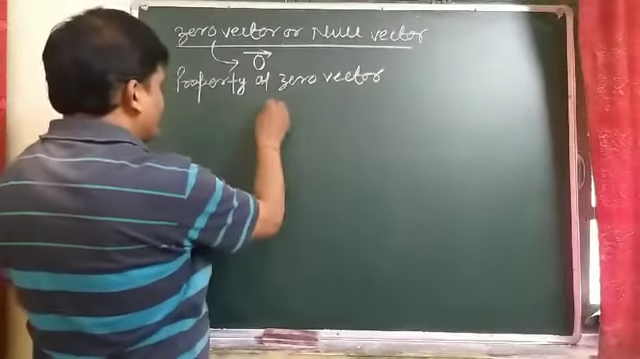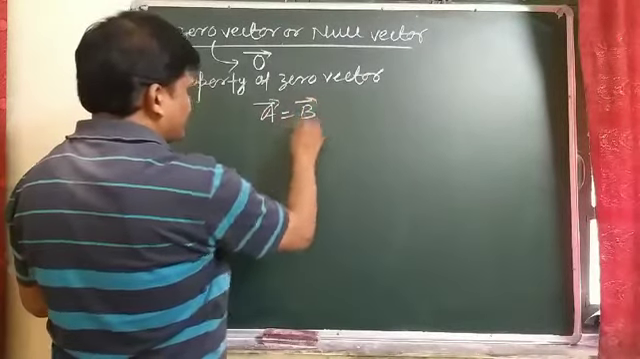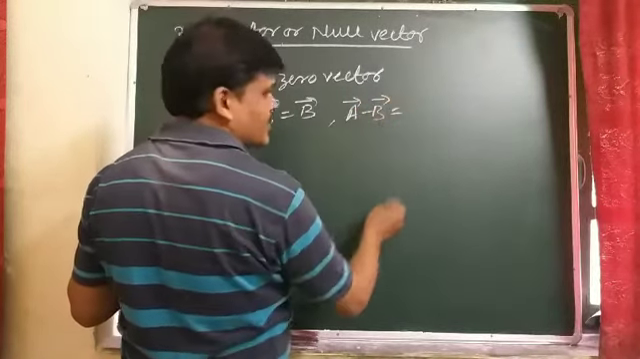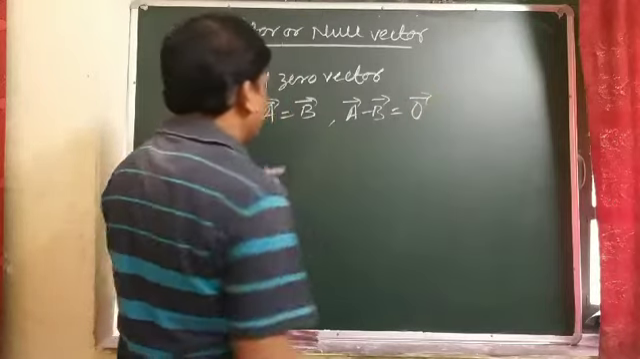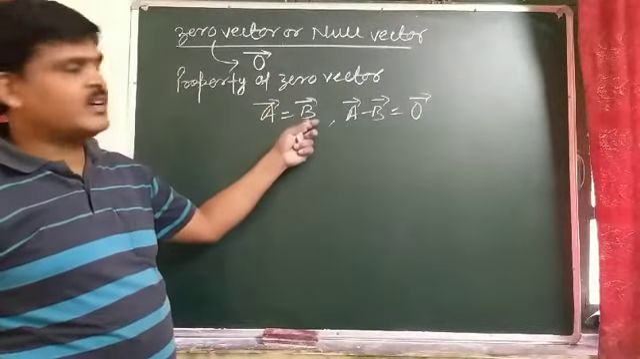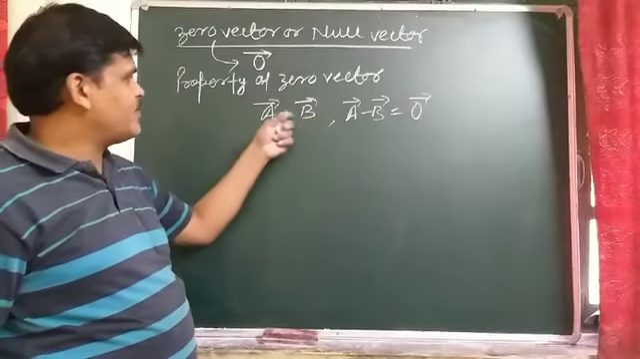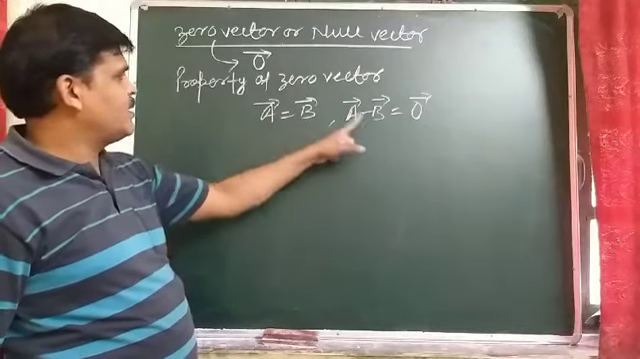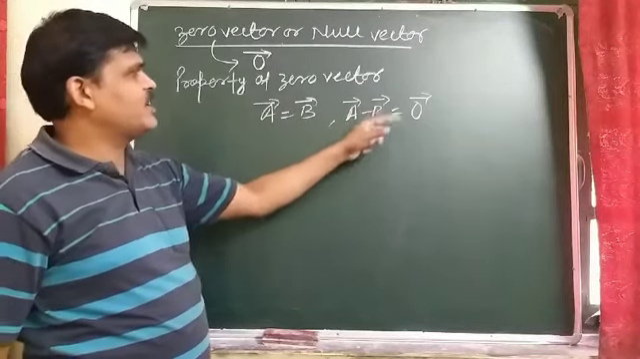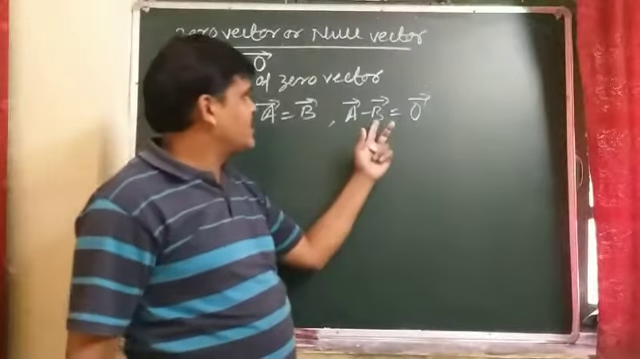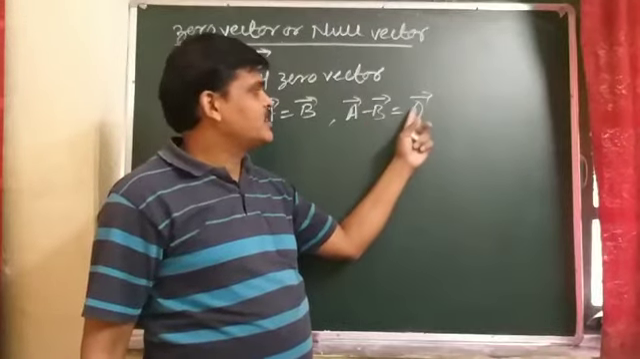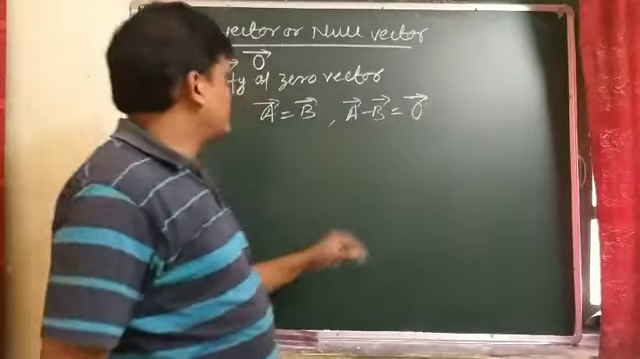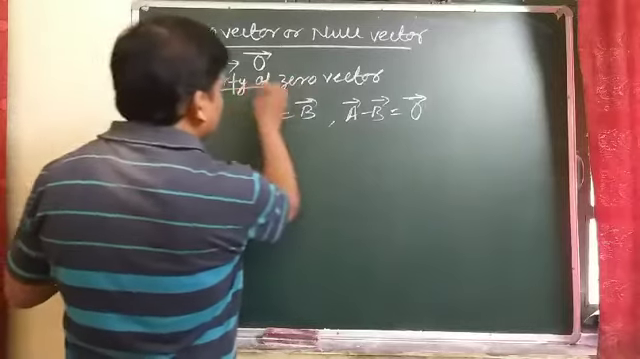Student, if vector A is equal to vector B, so vector A minus vector B is what? Zero vector. If vector A and vector B are equal, and you find vector A minus vector B, and in place of B we put A, so vector A minus vector A is zero. But it is written in the form of zero vector.